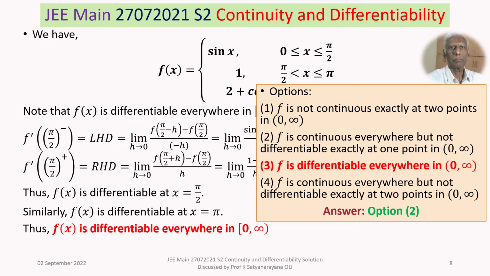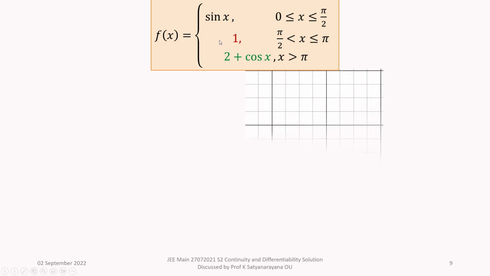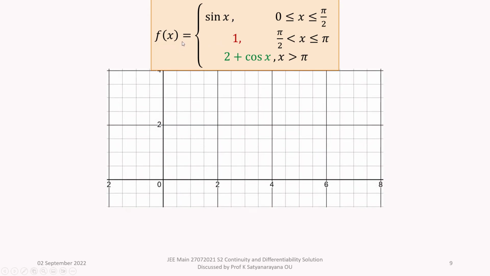But I will show you the graph of this function. Let's see the graph of this function. So the graph is ready. From 0 to pi by 2, it is sin x. From pi by 2 to pi, it's 1, it's 1 up to pi. After pi, it is 2 plus cos x. That means cos x is shifted upwards by 2 units after x equal to pi.